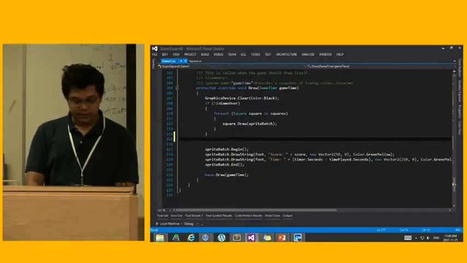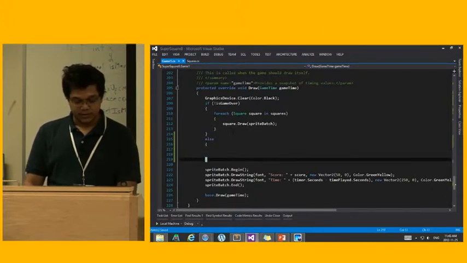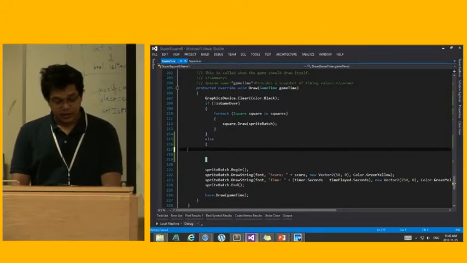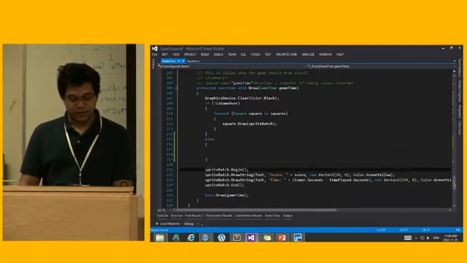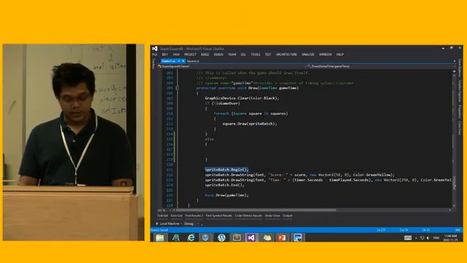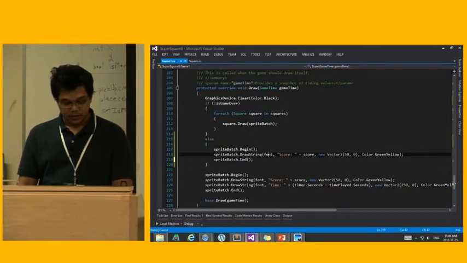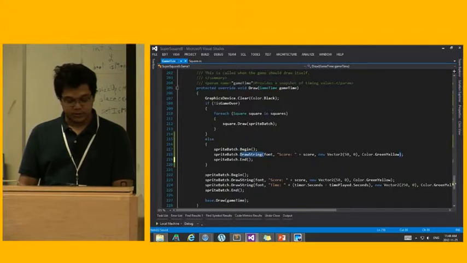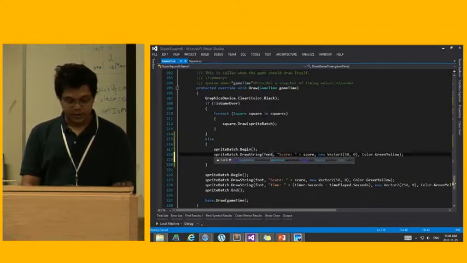What I can do to improve this experience for my users is have something that says, hey, your game's over. And the reason I'm doing this is to show you that SpriteBatch is true and alive in MonoGame. What I can do here is just copy this part here and say, using this font, I'm going to draw a string just like I used to in XNA, and say this is the font.